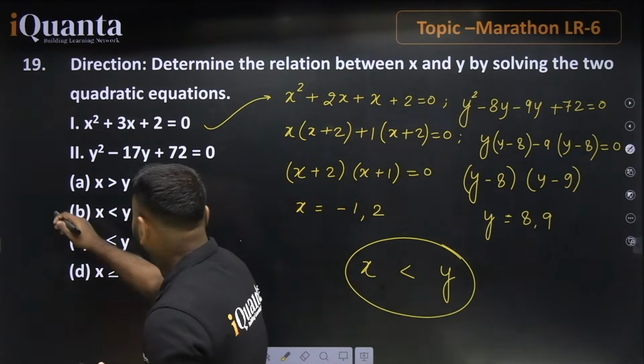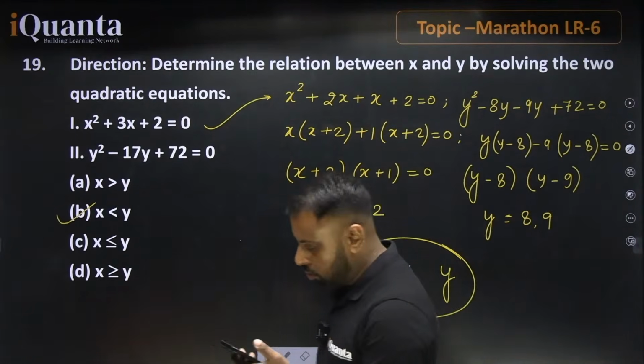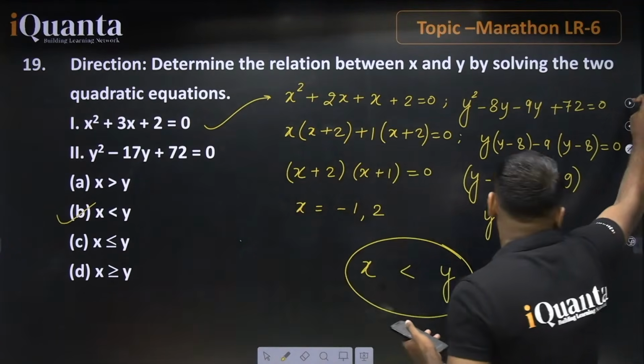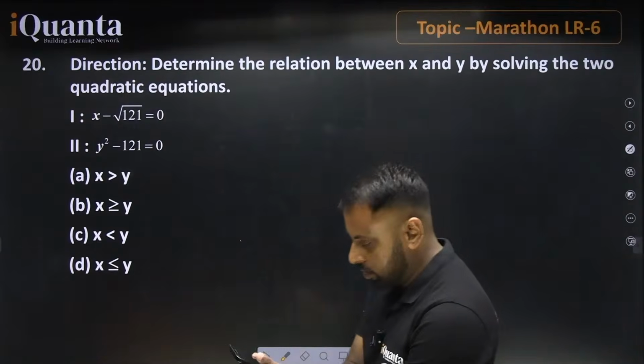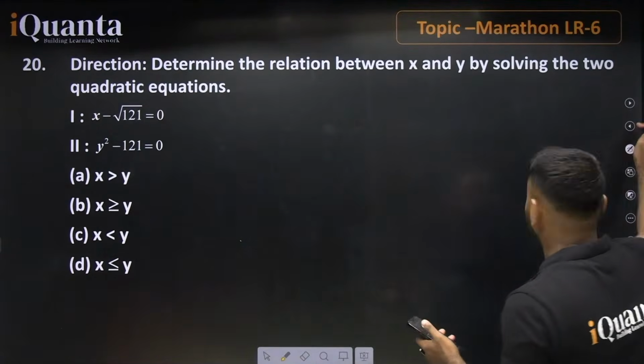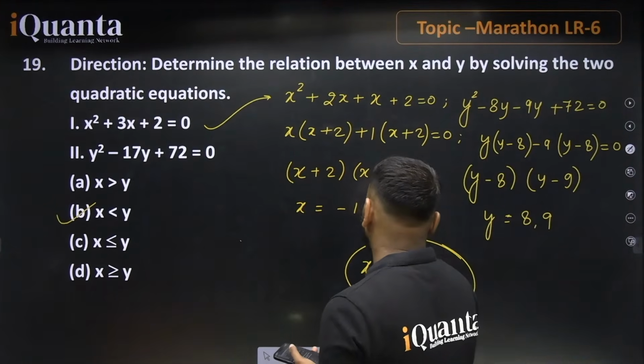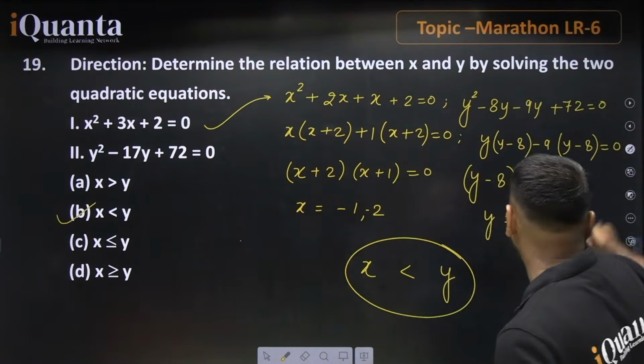So option B is the correct answer for this particular question. In both the cases, x is less than y.